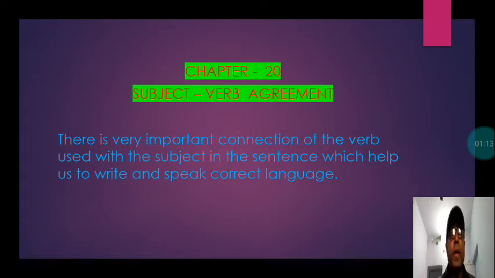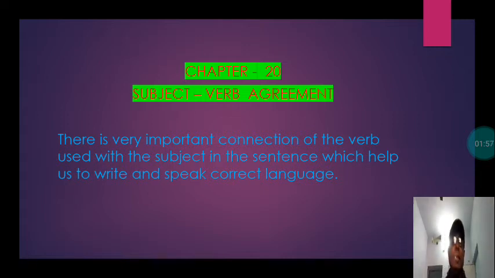So let us see. There is a very important connection of the verb used with the subject in the sentence, which helps us to write and speak correct language. There is a subject and a verb in every sentence, and there is a very important agreement between verb and subject in the sentence. That is called subject-verb agreement, which helps us to write and speak correct language.